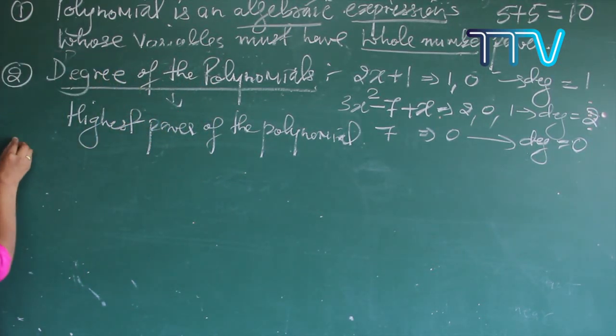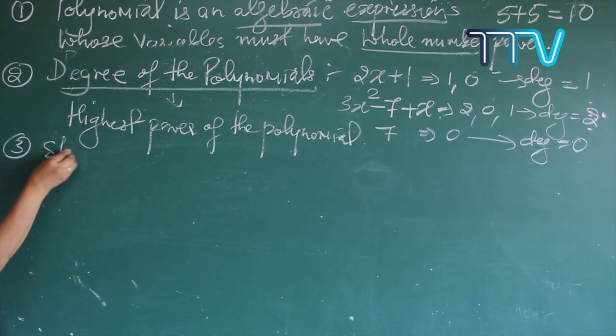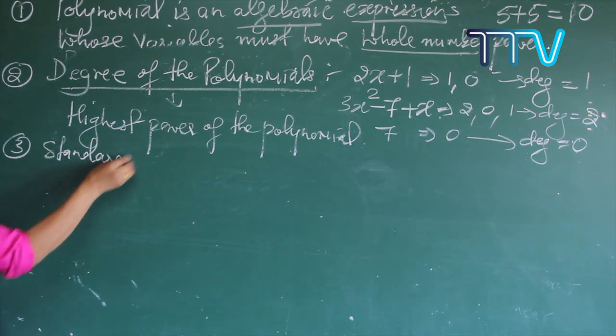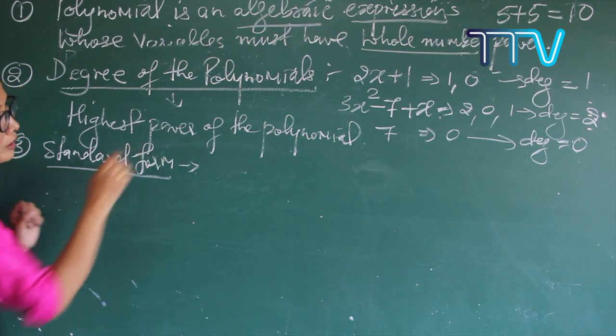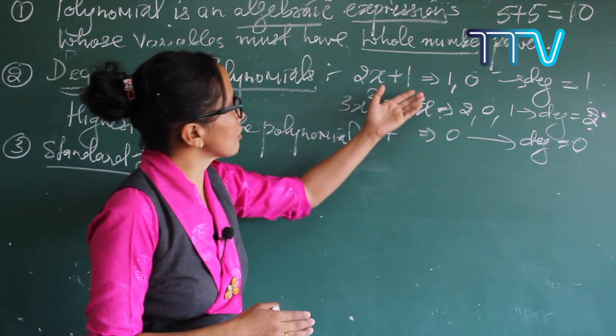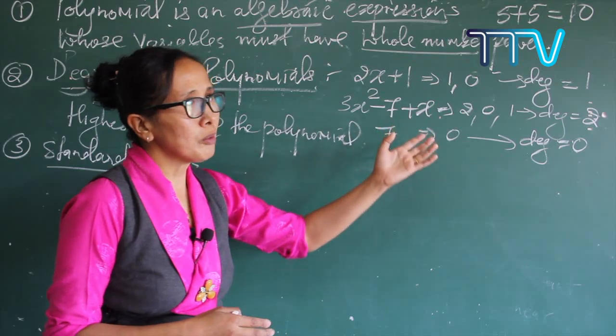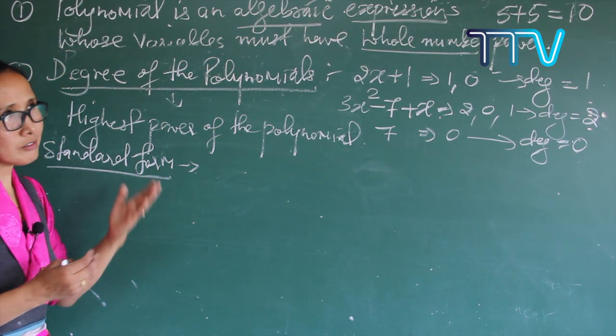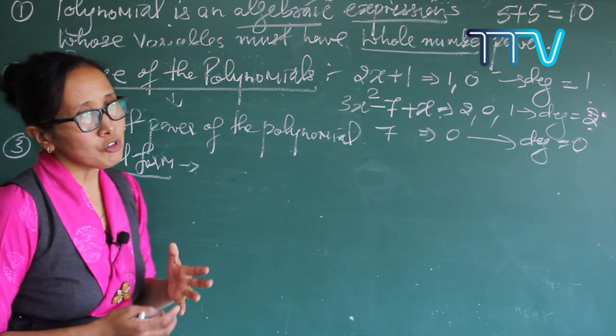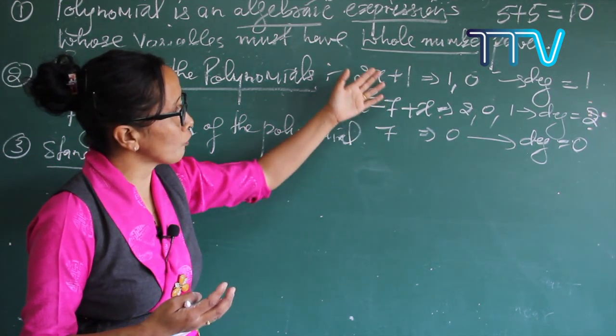So what is standard form? If you are writing all your polynomial terms in degree order, then it is called standard form. So let me check whether all these are in standard form or not.